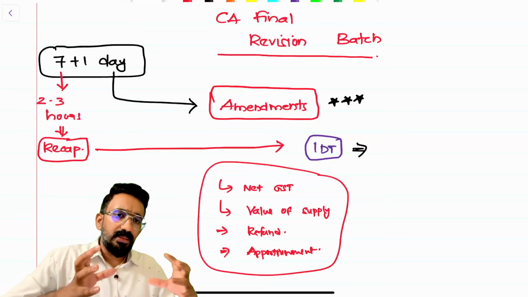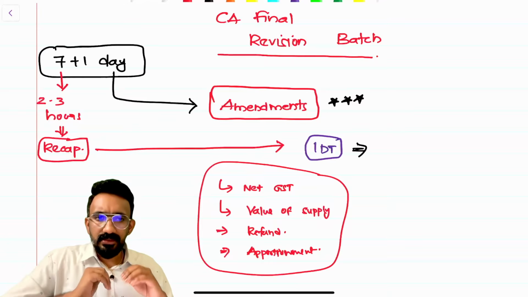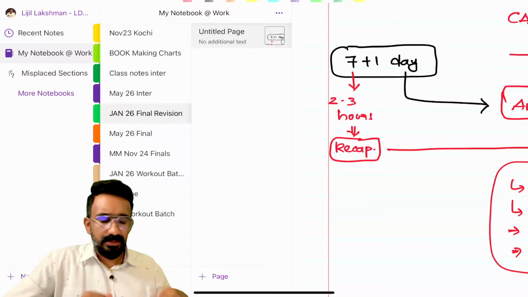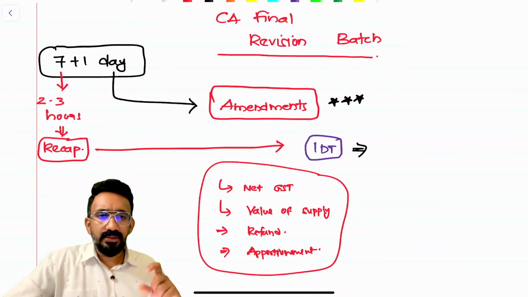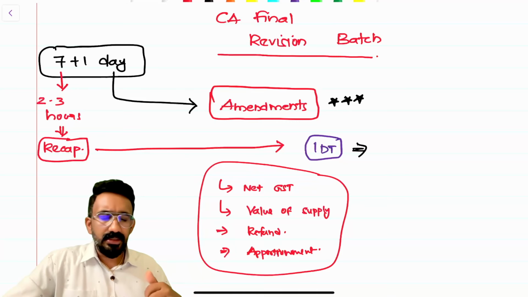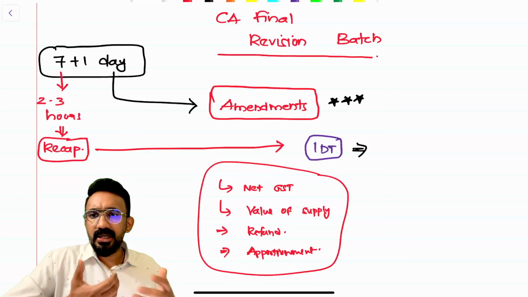Now, in this first segment of discussion, I believe that value of supply, being a standalone chapter, will be the easiest for me to discuss. So let me first take you through the value of supply chapter. Today's target would be to look at value of supply, related segments, and all the circulars that come together with it. Some circulars have cross references. We will try to cover that as well in our revision.